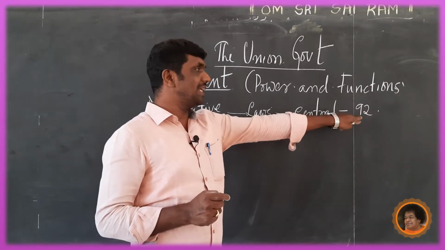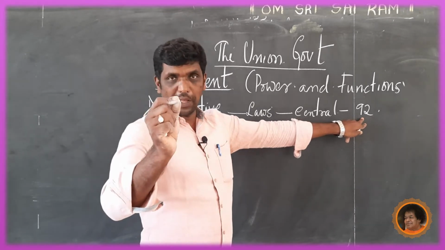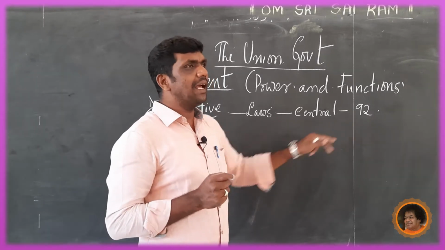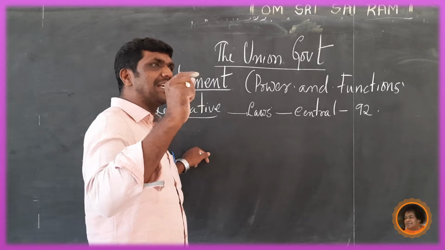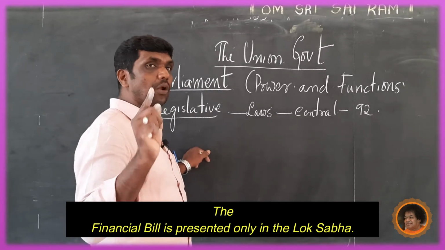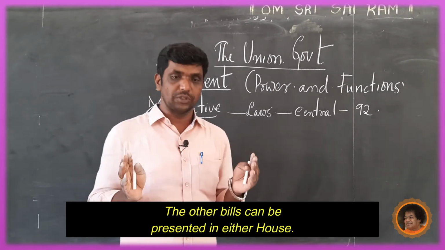Relating to these 92 subjects, the central Parliament can make laws. Then the finance bill is presented only in the Lok Sabha. The other bills can be presented in either of the houses.